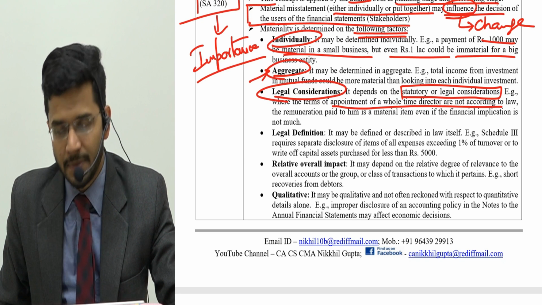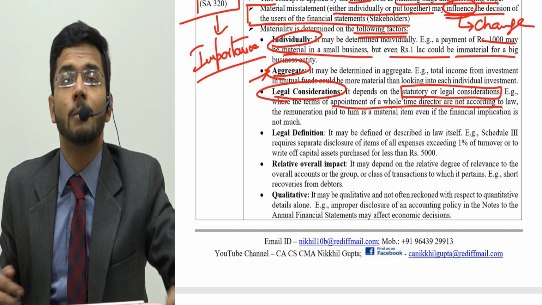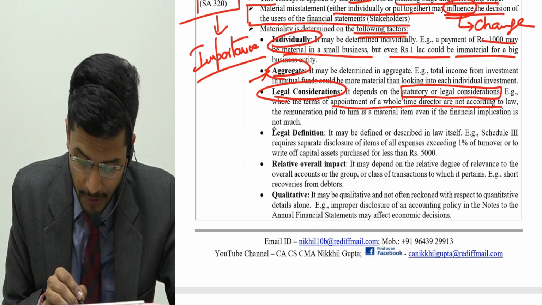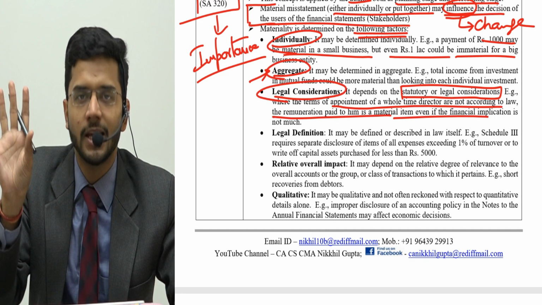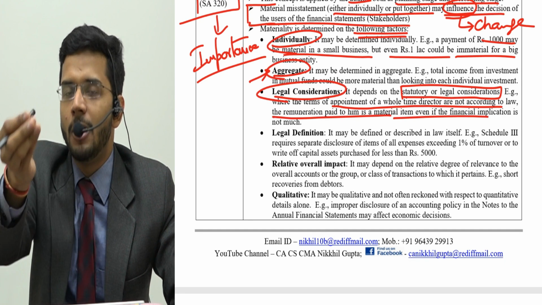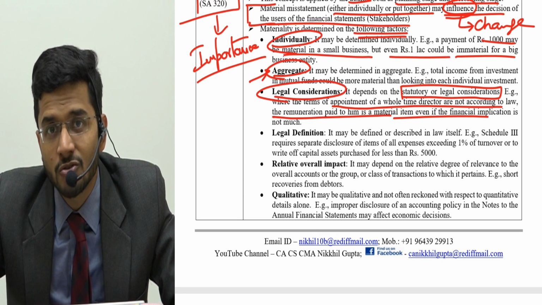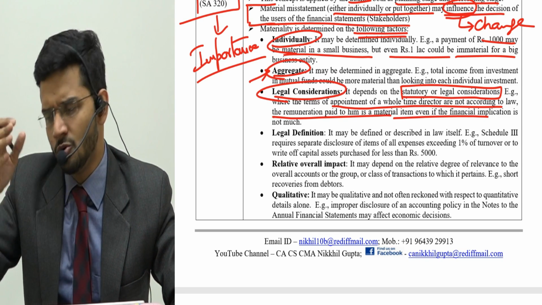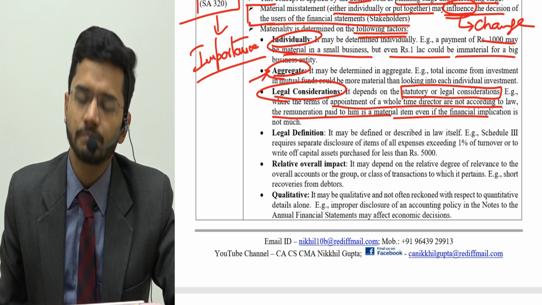Law has prescribed the remuneration of the director. If the remuneration is not according to the Companies Act 2013, then what will happen? The remuneration paid to him is a material item, even if the financial implication is not much. Even if the amount is minuscule, since you have defaulted under the Companies Act 2013, it's a big problem. You as an auditor have to report it in the financial audit report.